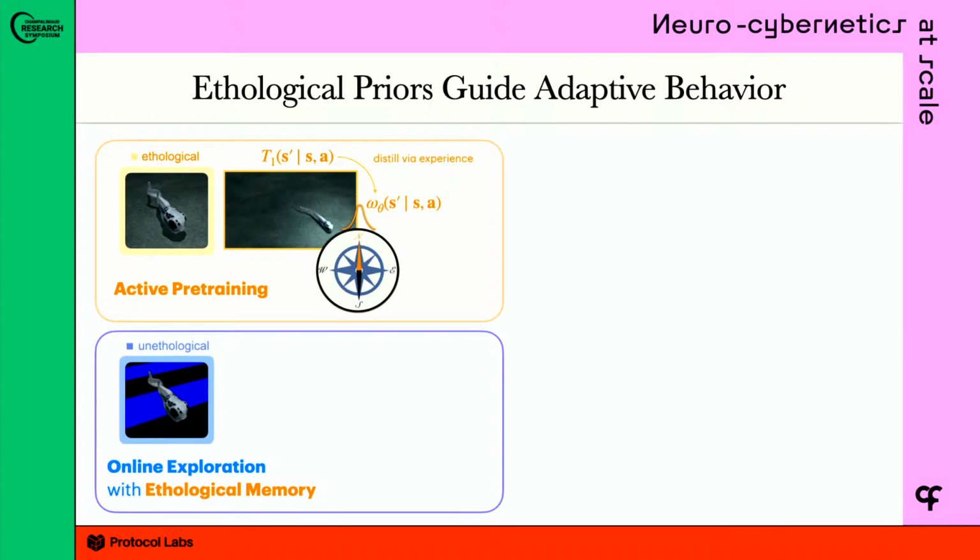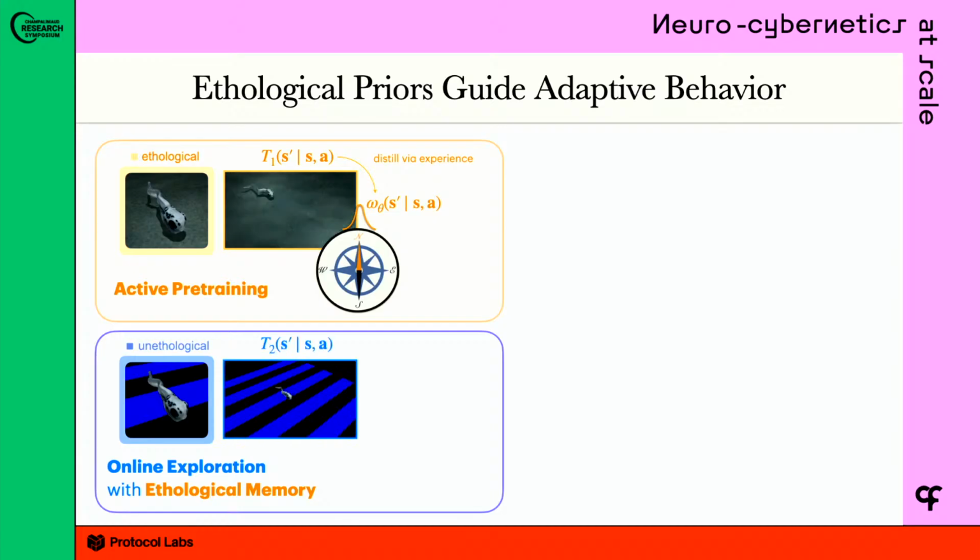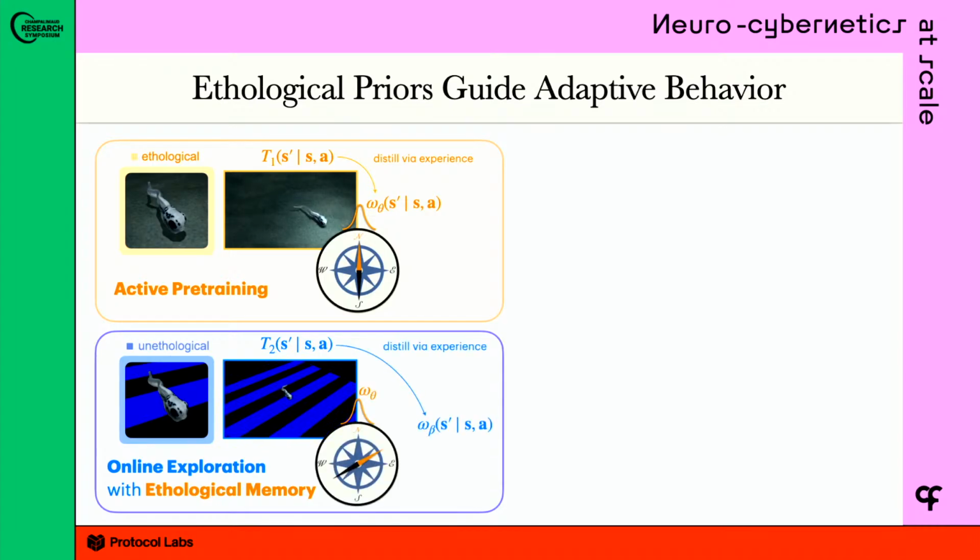In the ethological case, this is when you put the zebrafish or any animal into a new environment. In the case of this Cell paper, the environment we're using is a head-fixed larval zebrafish observing some passive grating stimulus, right? You can see the agent's trying to swim here, but it can't actually swim because of the protocol. And again, it has to just learn the dynamics of the environment from sampling, and it builds up